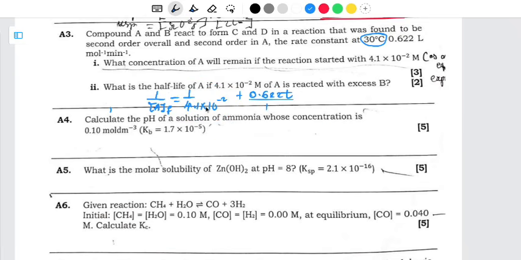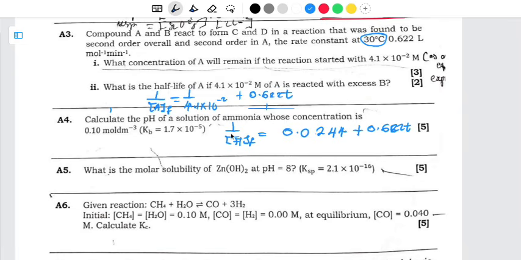So when I divide here, I'm going to have 1 divided by the final A, which we are looking for. So A final is going to be equal to 0.0244, then plus 0.622 T. Then from there, what are we going to do?